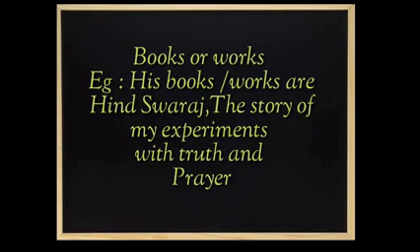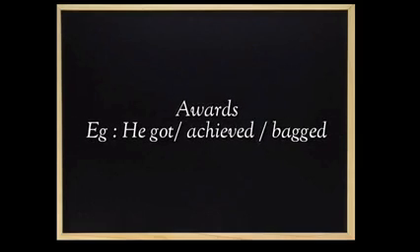and prayer. Okay. Then we have other hints like awards. There you have to decide whether it is a male or female. After that you can use the pronouns like he or she. Here we are using he. He got or achieved or bagged. You can use he got awards like these, or he has achieved awards like this, or he has bagged some awards. Okay. Here we know that Gandhiji has not got any awards, so I am not indicating the things here.